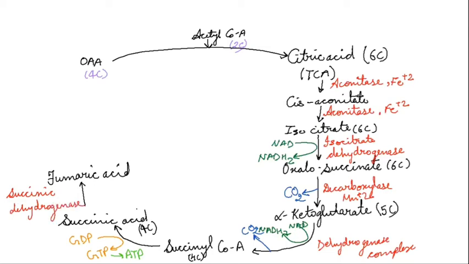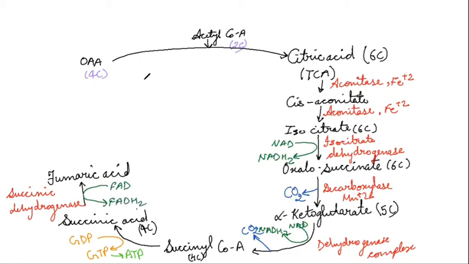And it leads to the production of one molecule of FADH2. So from FAD, what do we get? We get one FADH2. Clear?